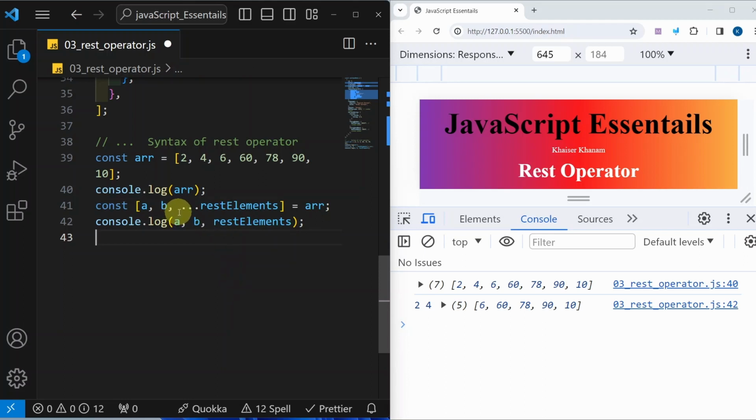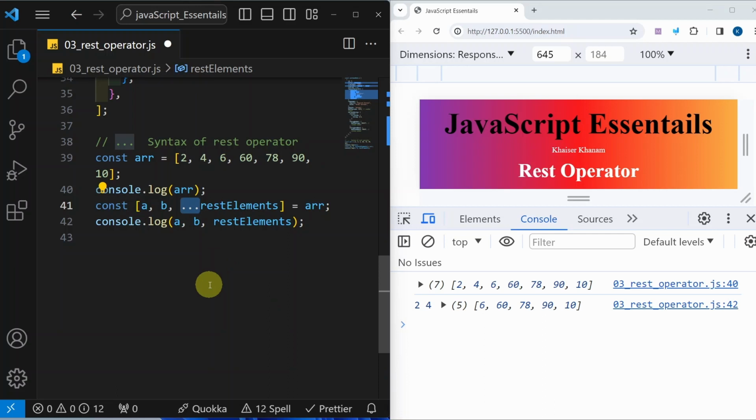And now you will be having a question: why is it used? As I mentioned earlier, maybe in your project you need only these two variables. So that is the reason you have destructured, and the rest elements you do not want separately, but for them you want to create one complete new array. So for that we will be using the rest operator.